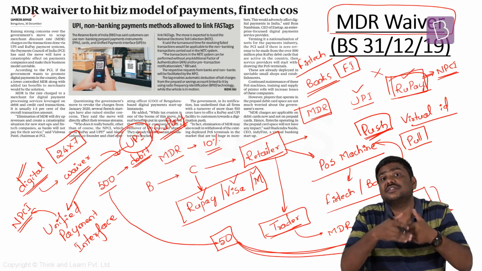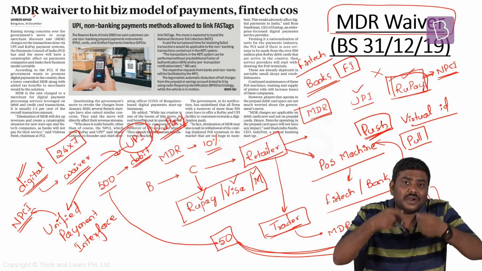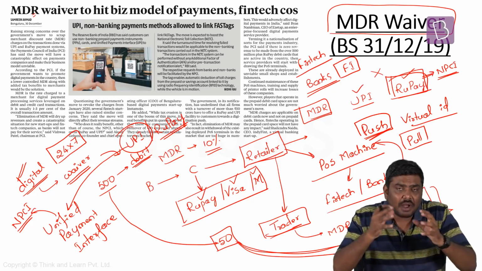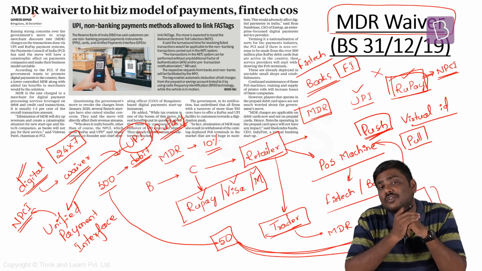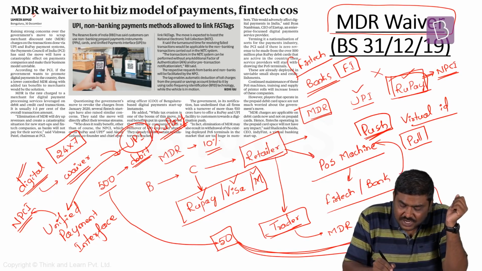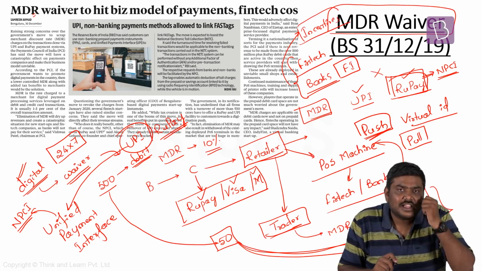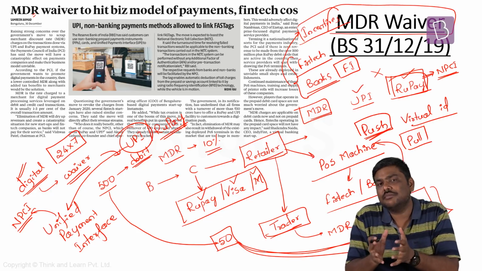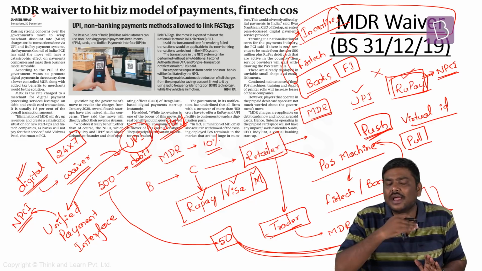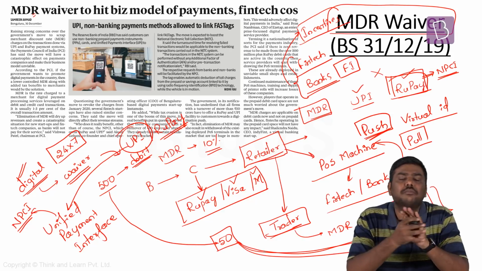Whenever these digital transactions happen, the stakeholders in the system, that is the banks and the financial technology companies who provide the infrastructure, earn certain incentives as a part of the MDR. Now with the announcement that MDR will be waived off, it is expected that these stakeholders will not be earning any incentive. That is the reason they are asking the Government of India to provide them relief in the form of payment of the MDR. But the Government of India has rejected this proposal of providing any kind of relief to these companies.